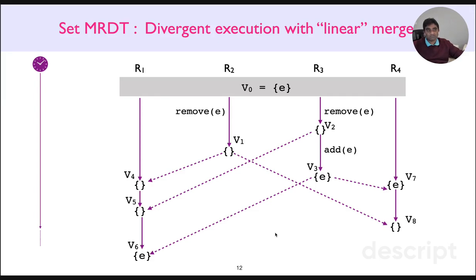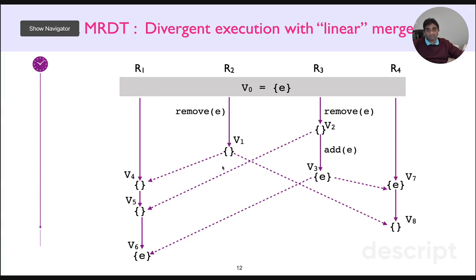We consider an execution now containing four replicas, R1 to R4, each starting with a singleton set, right? Initially, R2 and R3 perform a set of operations on the set, resulting in versions V1, V2, and V3. Then these versions are merged into R1 and R4, one after the other, resulting in versions V4 to V6 and V7, V8, right? So even after merging all the changes from R2 and R3, the final versions on R1 and R4 diverge, right? The version on R1 is a singleton set, whereas on R4 it's an empty set, right? So this is a problem.